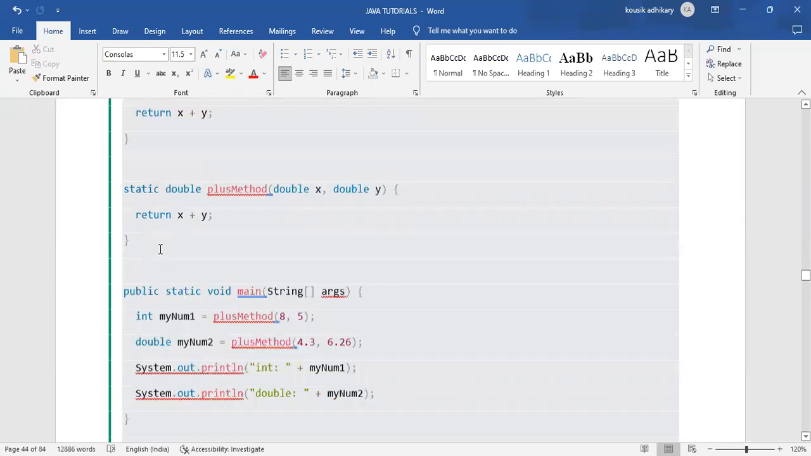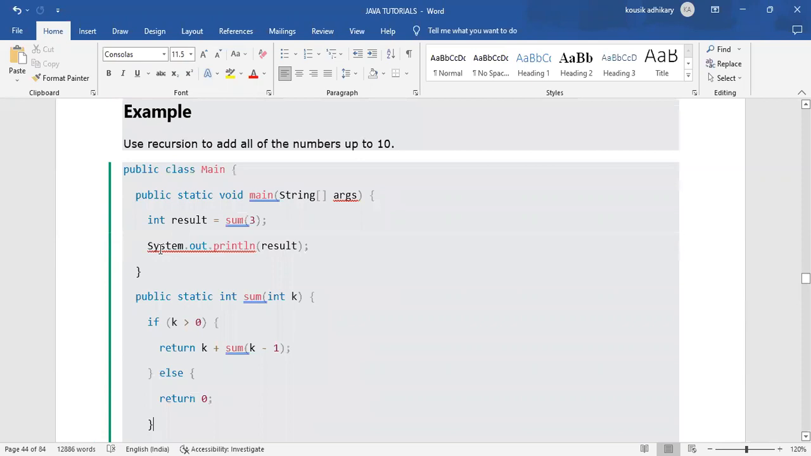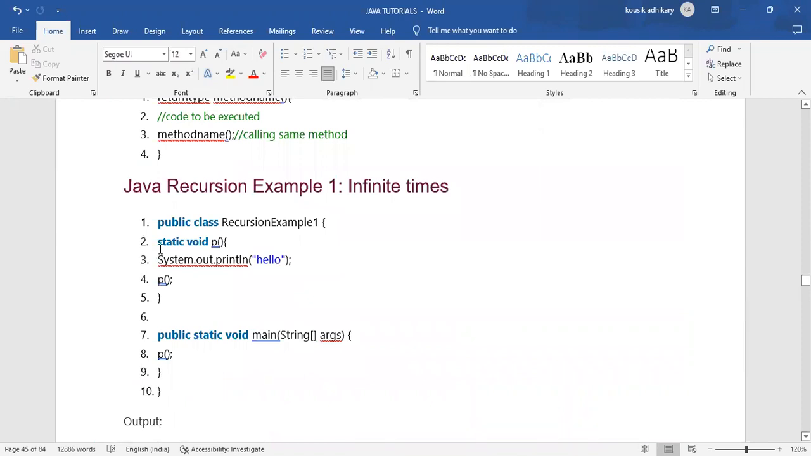But the recursive method is a special method. The syntax I have shown you is the syntax for creating a normal method. But what is the syntax of creating a recursive method? It is the same as how we create a normal method, but within the method block, we will call that method also.